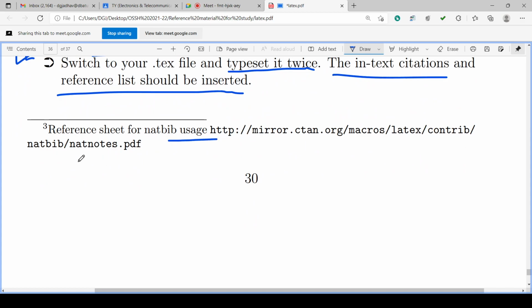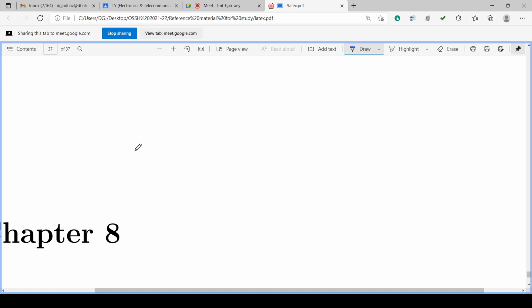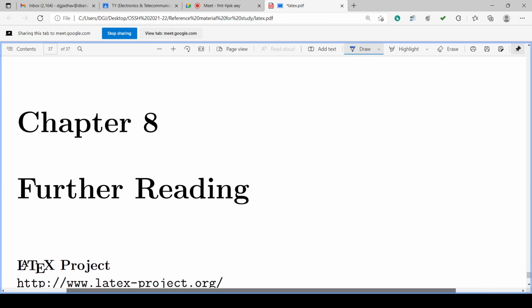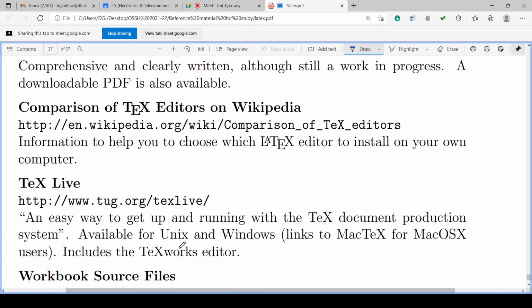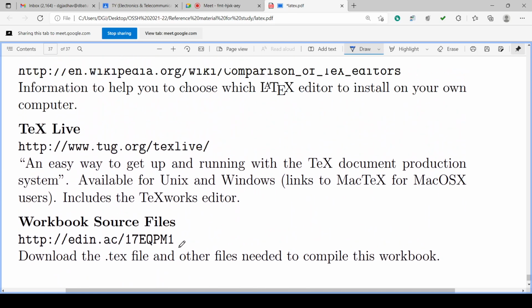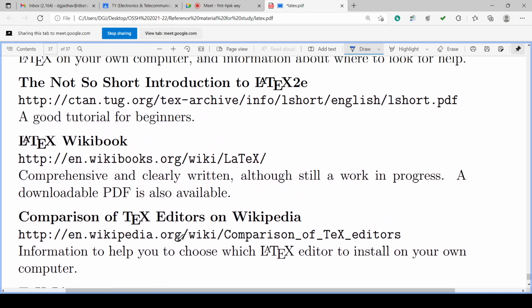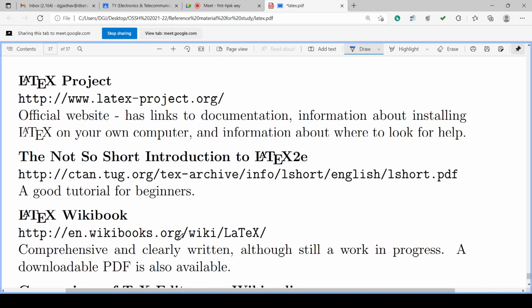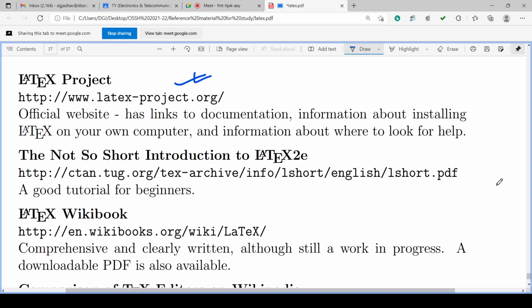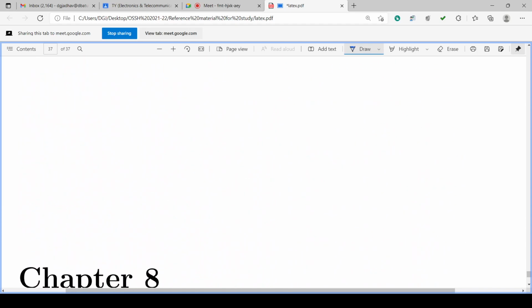Okay, details of the BibTeX usage. So we can have further reading here. The workbook is there, TeX Live is there, comparison of text editors, Wikipedia, LaTeX wikibook is there. LaTeX2e, second edition, and we can have the latex-project.org website. This is the website for details of LaTeX. So this completes our LaTeX.